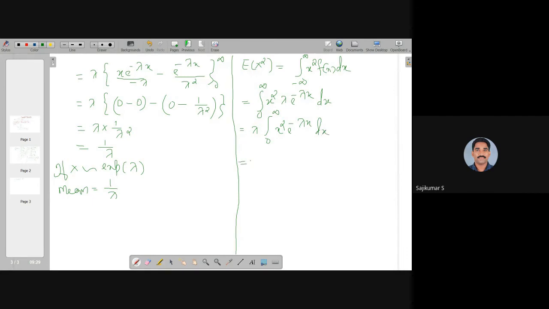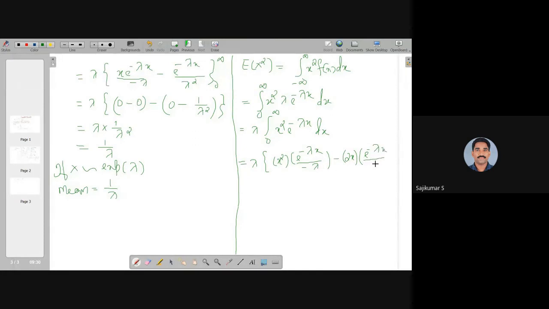Now perform integration by parts by taking this x square as the first function. So that is x square into the integral of e raised to minus lambda x with respect to x, e raised to minus lambda x by minus lambda. Then put a negative sign, derivative of x square is 2x, into the integral of the first bracket, that is e raised to minus lambda x divided by minus lambda.